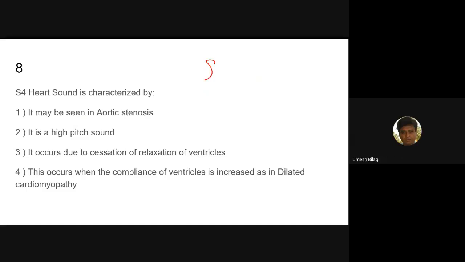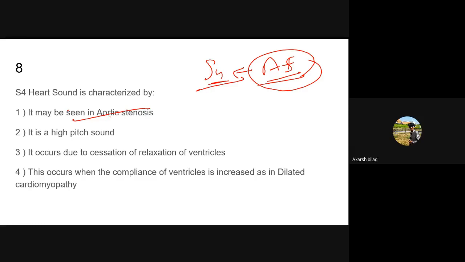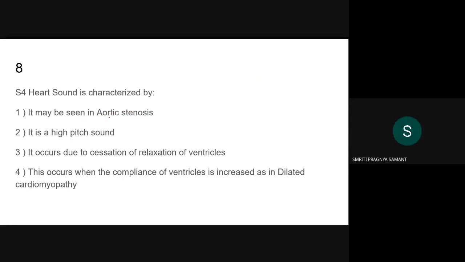What is the S4 heart sound due to? Atrial systole. Yeah, good. Atrial systole produces S4. Now it may be seen in aortic stenosis. It may be seen. So why it happens is, in aortic stenosis,